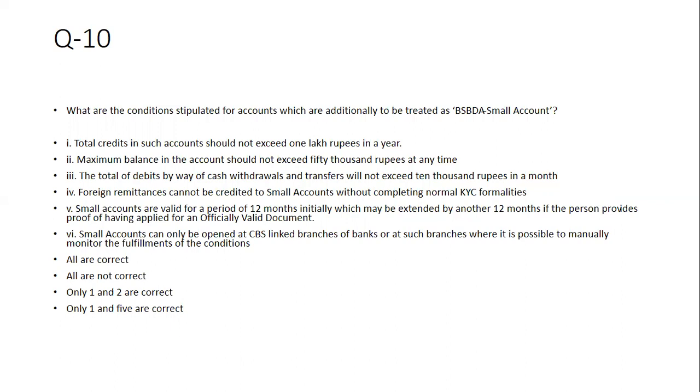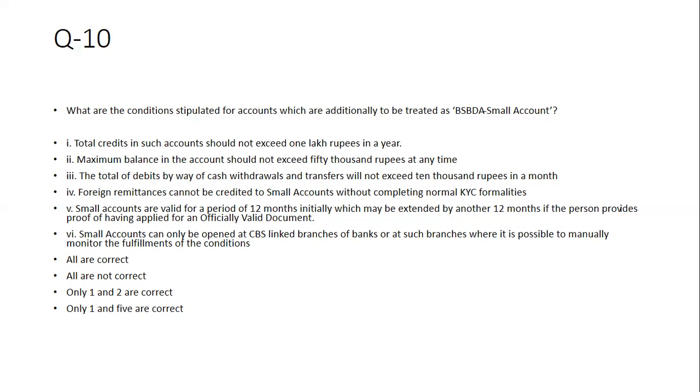Small accounts are valid for a period of 12 months initially, which may be extended by another 12 months if the person provides proof of having applied for an officially valid document. Sometimes persons do not have the Aadhaar, PAN, etc. So if he has applied for the officially valid documents, then it can be extended another 12 months.